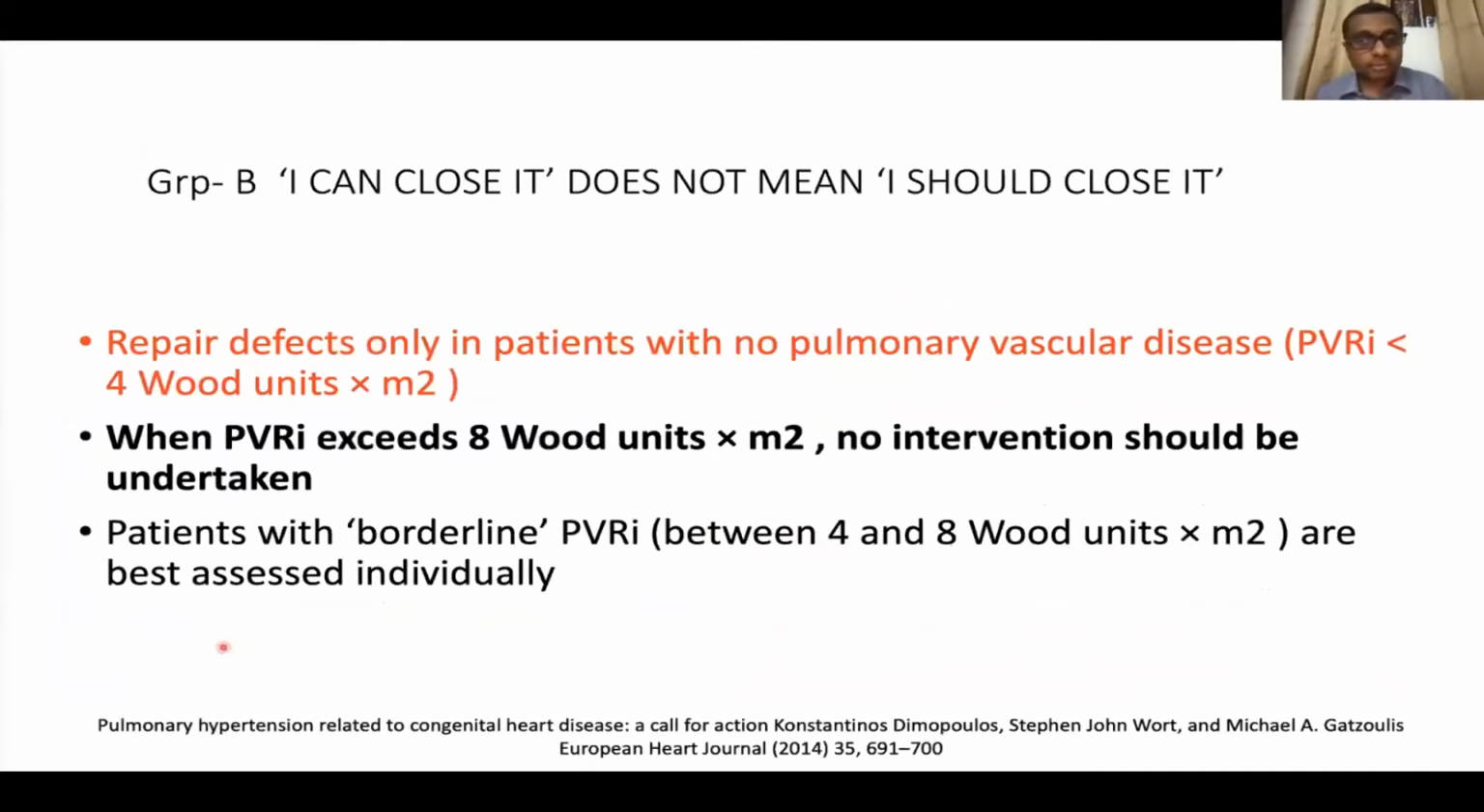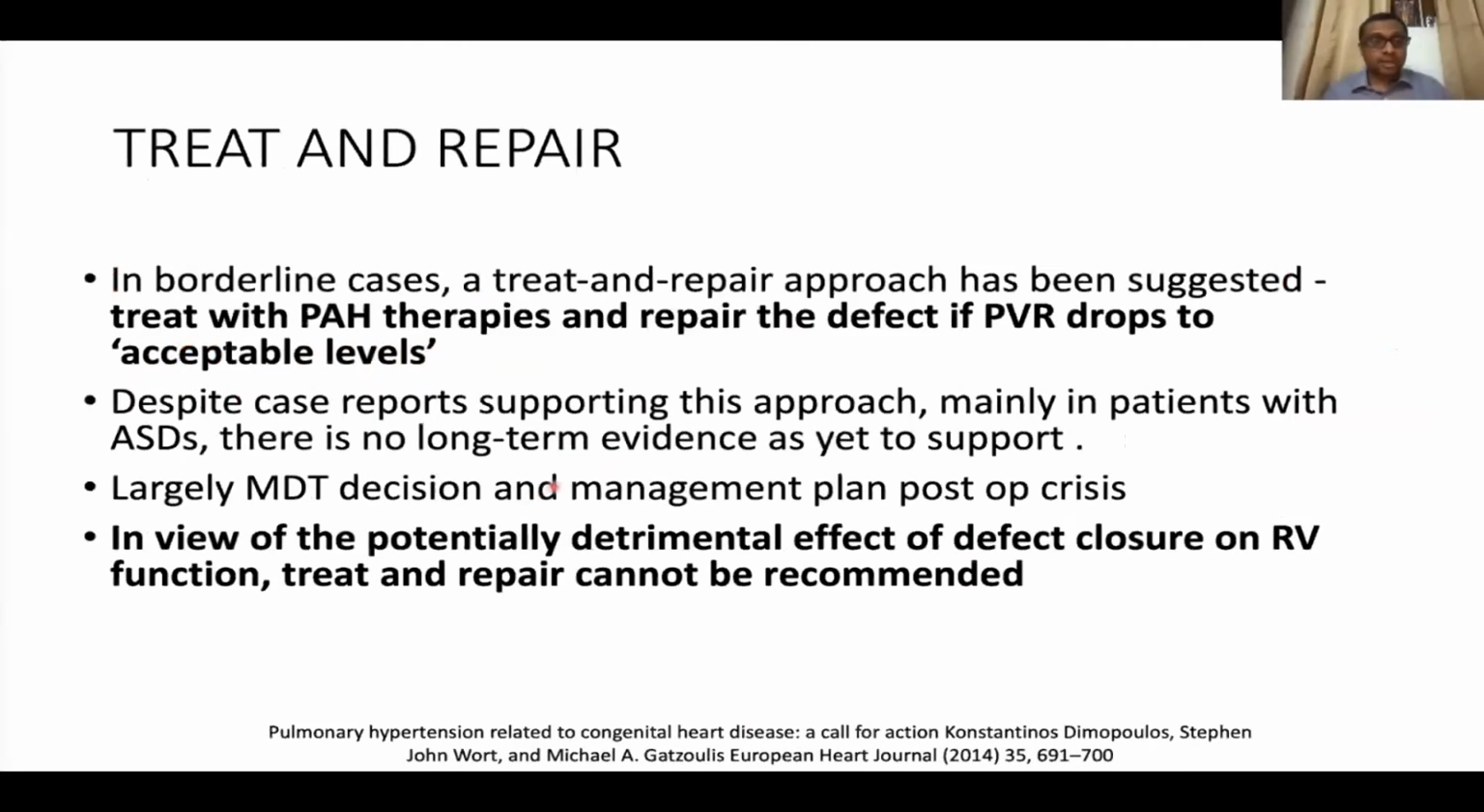So group B, the basic question is I can close it, but it doesn't mean that I should close it. In fact, in most of the cases you should not, but in clinical medicine, nothing is certain. So repair defects only when the PVR is consistently below 4. When it's more than 8, don't touch. But between 4 and 8, as in any case, there is a borderline case. Treatment should be an MDT. There should be consistent and clear-cut counseling, and you should have a clear, well laid out plan on how to go about this particular patient. The treat and repair algorithm has often, sparingly, given us some light of hope, but then again, this is not consistent.